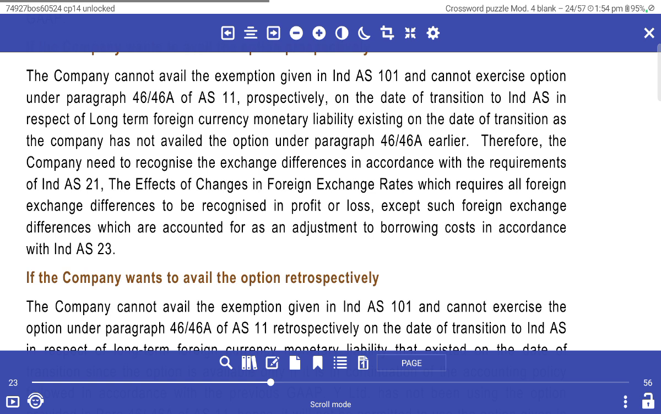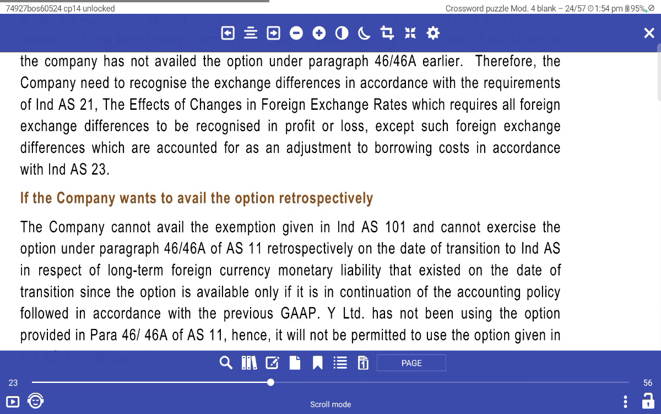The long-term foreign currency monetary liability exists on the date of transition, and as the company has not availed the option under paragraph 46A, the company needs to recognize the exchange difference in accordance with the requirement of Ind AS 21. The effect of change in foreign exchange rates requires the foreign exchange difference to be recognized in profit and loss, except that the difference would be accounted for as an adjustment of borrowing costs in accordance with Ind AS